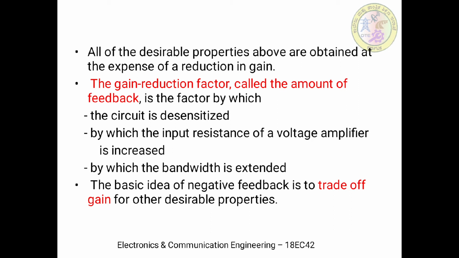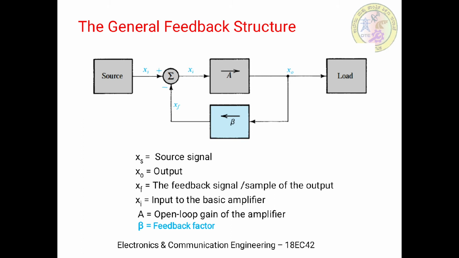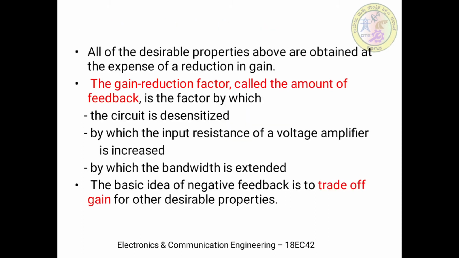The amount of feedback is very important because it has three main things to do. A fraction of the output, or some amount of the output, is fed back to the input, and that amount of feedback influences the operation in various ways.